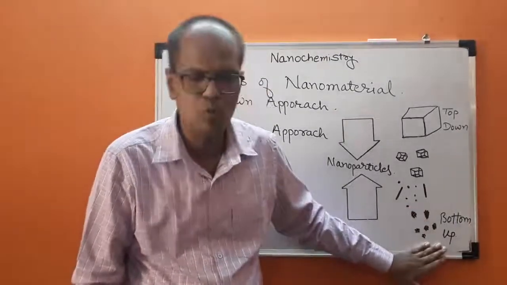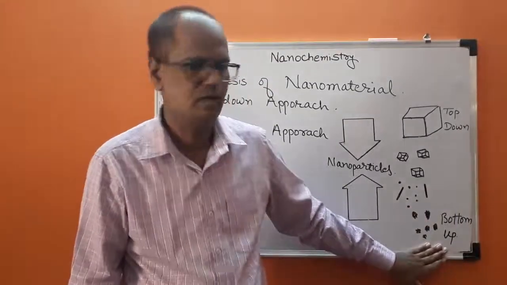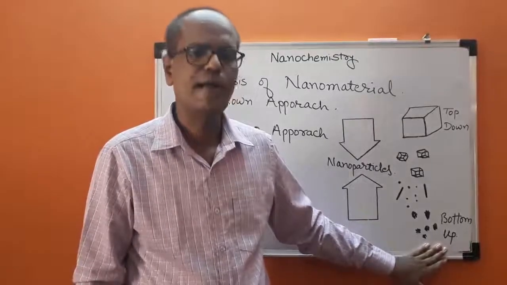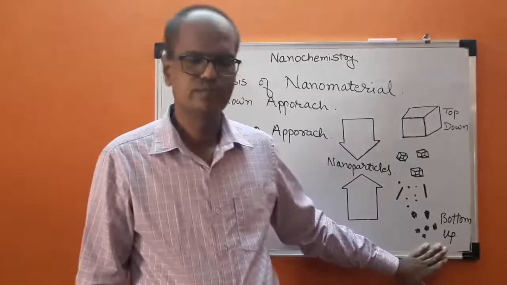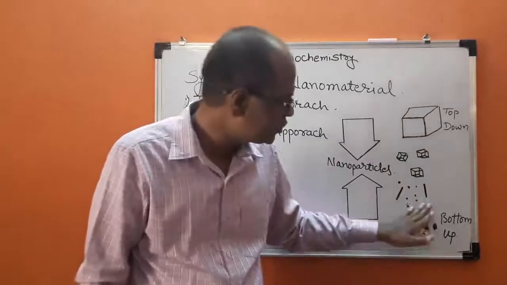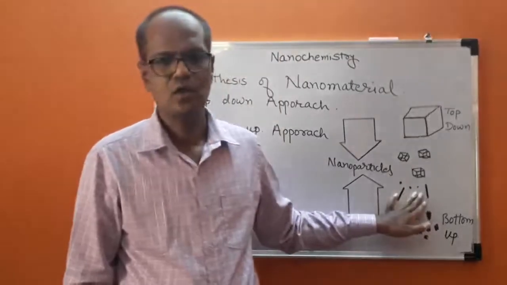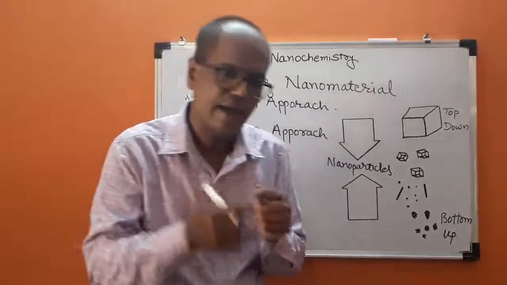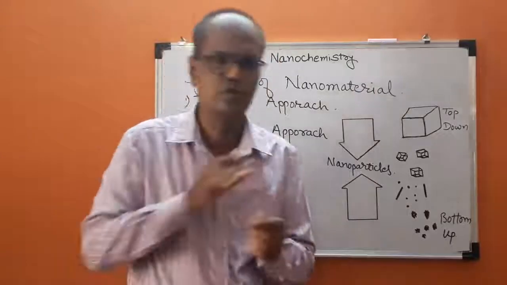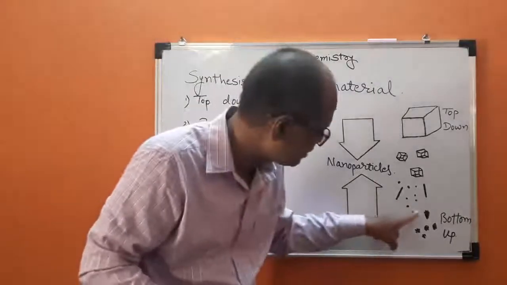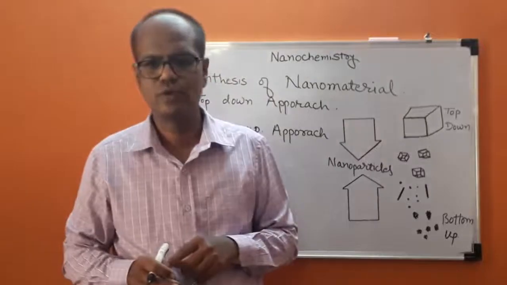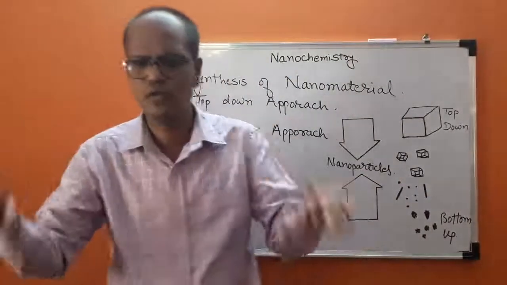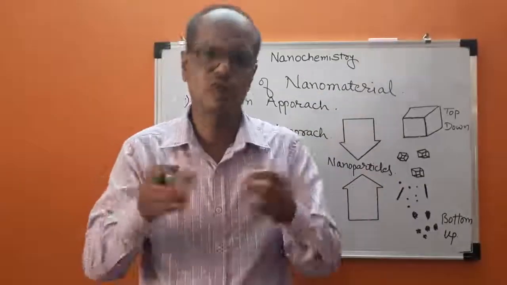This is nothing but the molecular level or atomic level material, and it is arranged in a particular manner by collecting different atoms, so as to form complex assemblies. For example, nanotubes, nanorods, or thin film, or whatever it is.